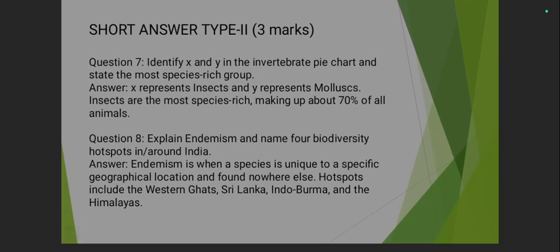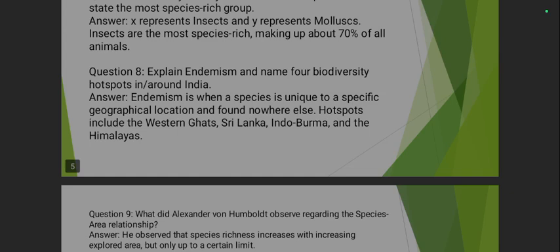अभी आते हैं 3 मार्क्स के क्वेश्चन में जो आ सकता है. Identify X and Y in the invertebrate pie chart. See, again पाई चार्ट वाला क्वेश्चन आ गया, and it states the most species rich group. यहाँ X represents insects, पाई चार्ट में देख लेना, and Y molluscs. Insects are most species rich, making up 70% of all the animals. So insects are the most species rich group in that pie chart.